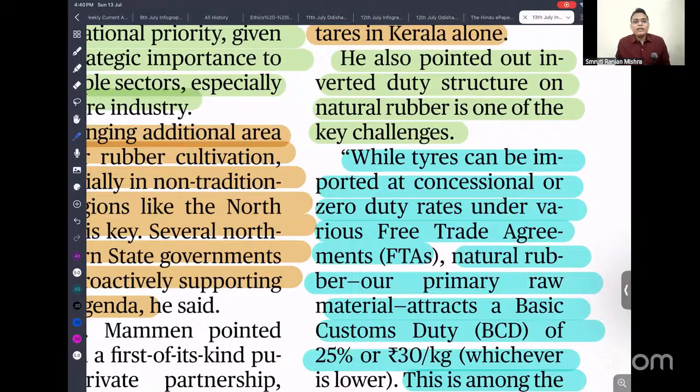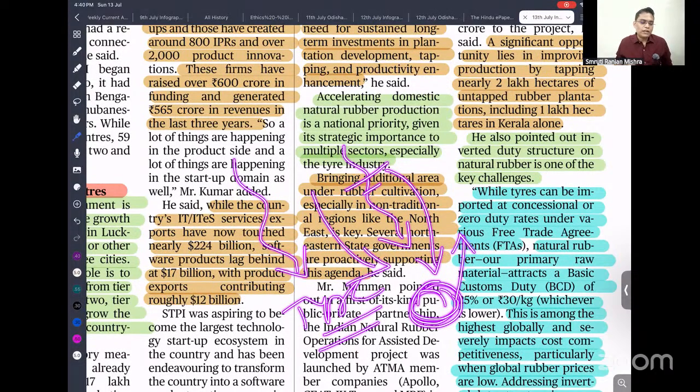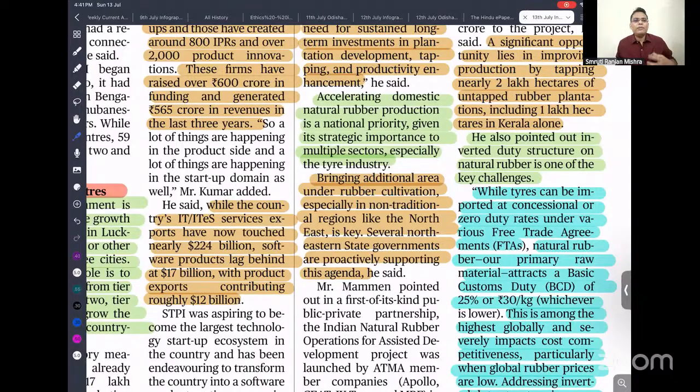There is an inverted duty structure. That means if we import tires, it is low cost. If you import raw rubber and manufacture, the raw rubber cost is very high. After manufacturing the tire, the cost of the tire is very high as compared to imports. So what is happening because of that? All our automobile industries simply import the tire instead of importing the rubber, because the raw rubber cost is very high because of high taxes. This is what is called an inverted duty structure.